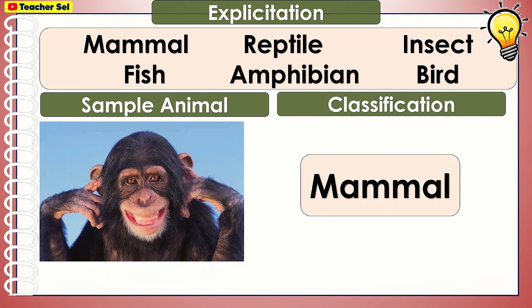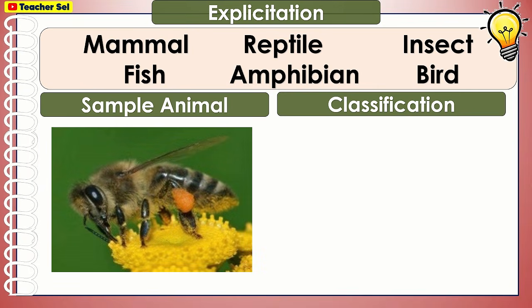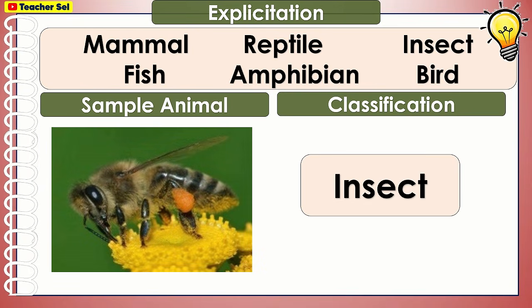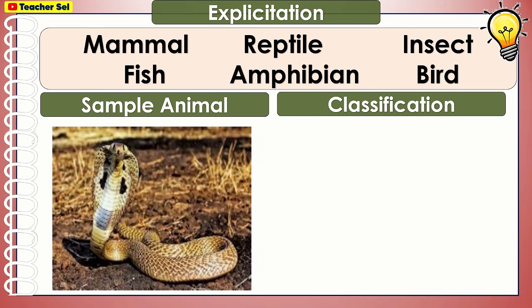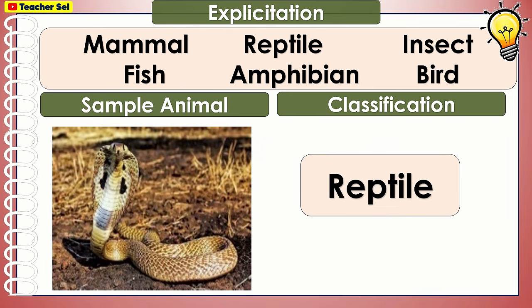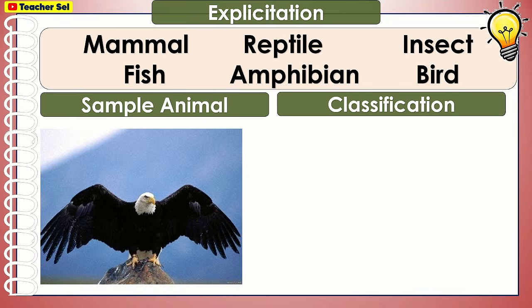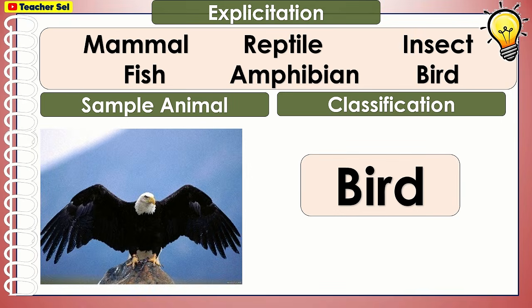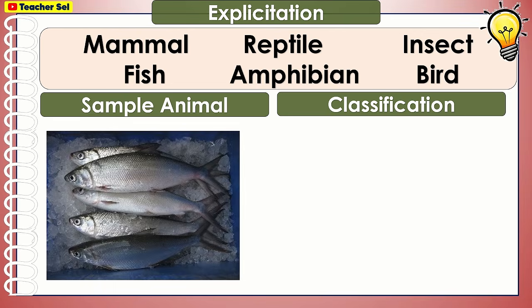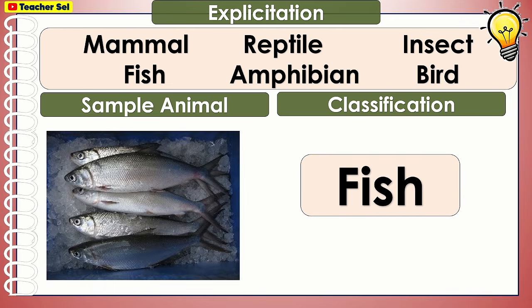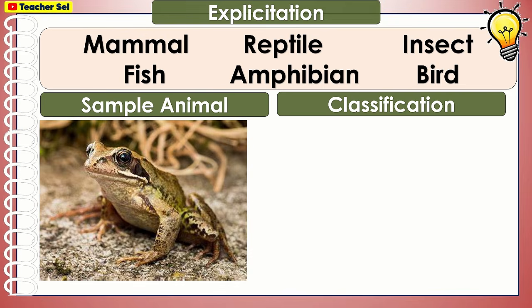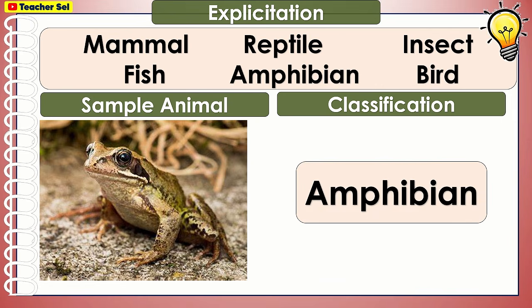For the sample animal, it is mammal. Next, you're right, it is an insect. Next animal. Very good, it is a reptile. Next, it is a bird. Next picture, it is a fish. Next picture, it is an amphibian.